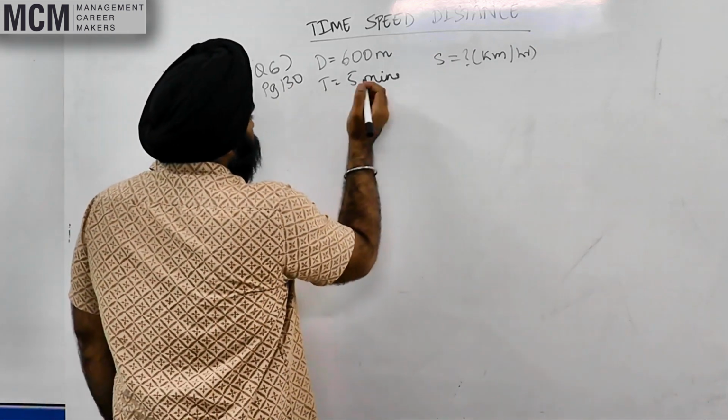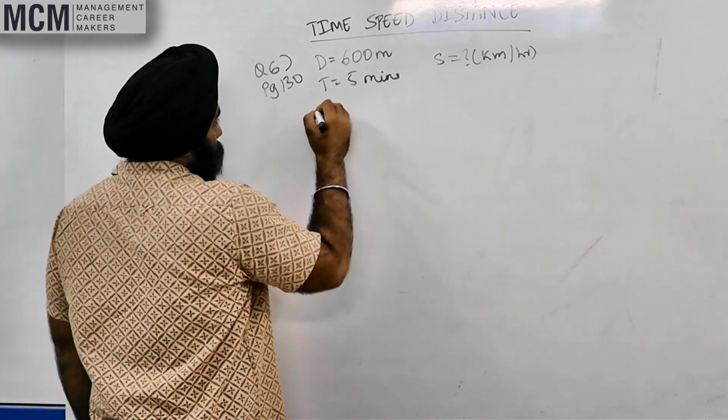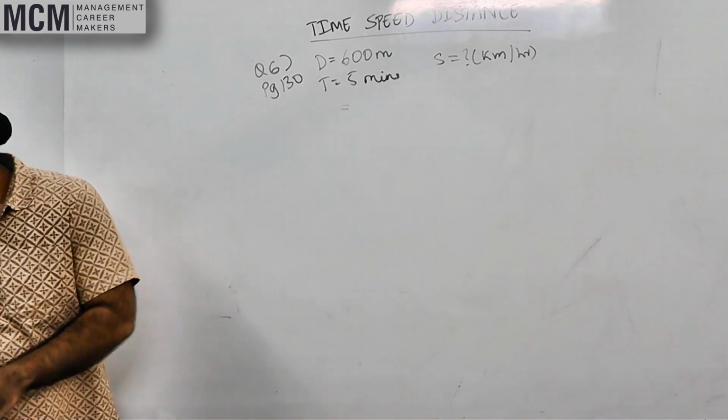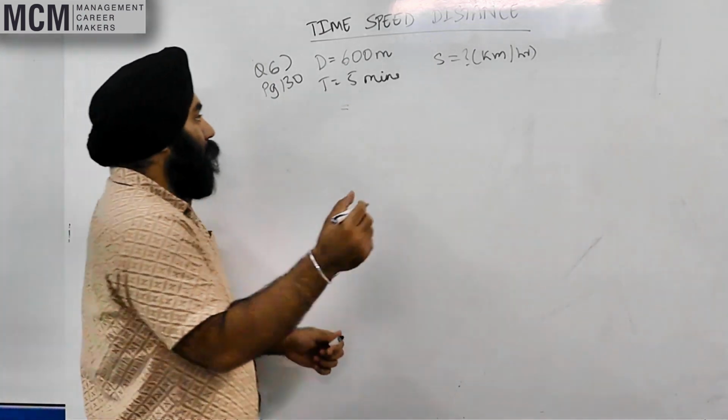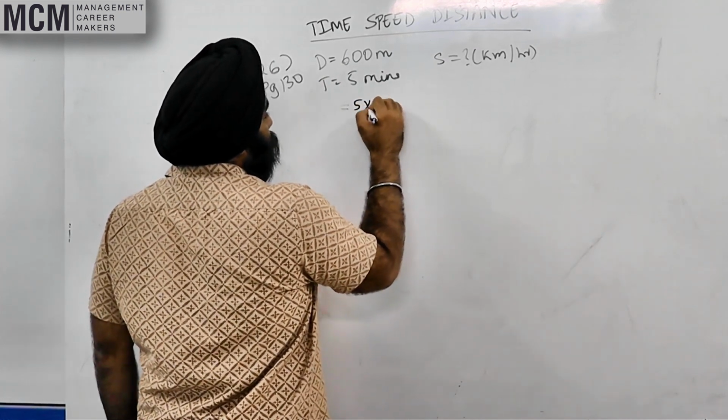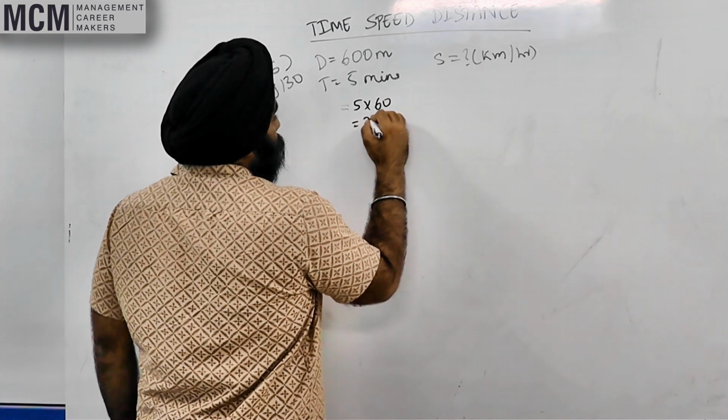So let's do it by the second method. We convert the time, right? Time given is 5 minutes, so 1 minute is 60 seconds, so 5 into 60, which is 300 seconds.